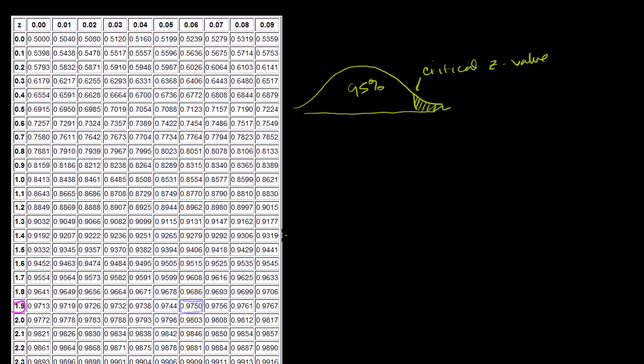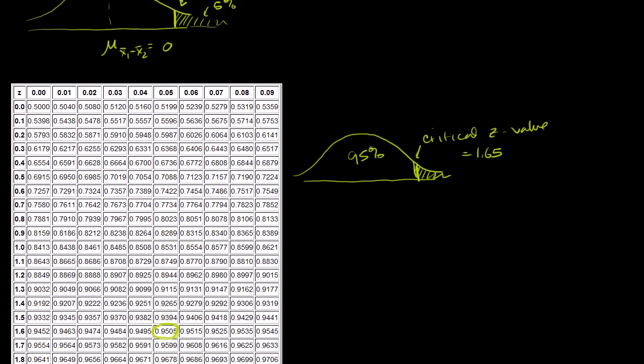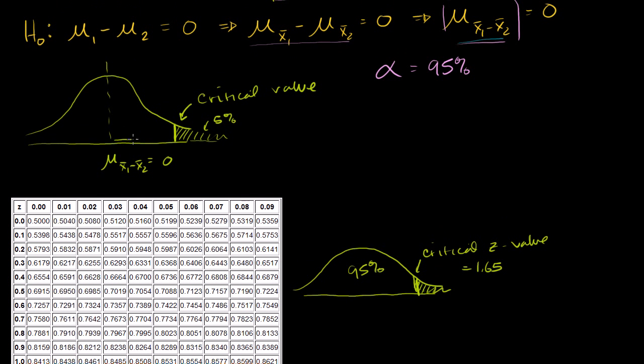We can just look at the z table. We're going to look for 95%, because we're looking at the one-tailed case. So let's look for 95%. This is the closest thing. We want to err on the side of being a little bit to the right of this, so 95.05 is pretty good. So that's 1.65. This critical z value is equal to 1.65. Another way to view it is, this distance right here is going to be 1.65 standard deviations.